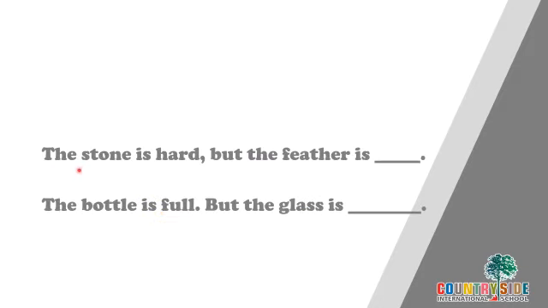The next sentence is, the stone is hard, but the feather is dash. What will be the adjective word here? It is talking about stone. Stone is hard. What will be the opposite word here? Soft. The feather is soft. The bottle is full. What is it talking about the bottle? What type of bottle it is? It's a full bottle. But the glass is dash. So what opposite will we write here? Empty.